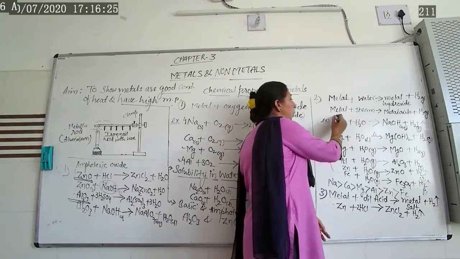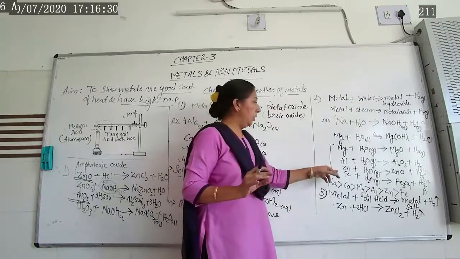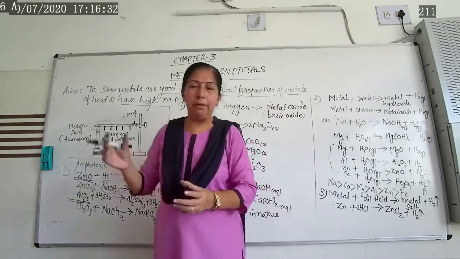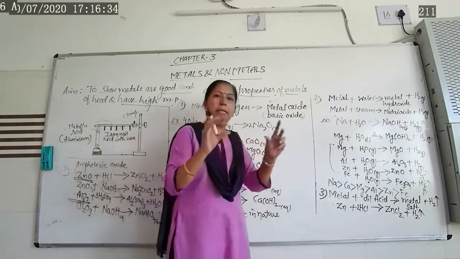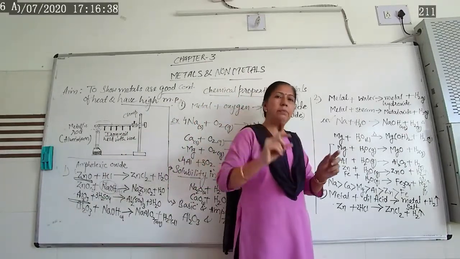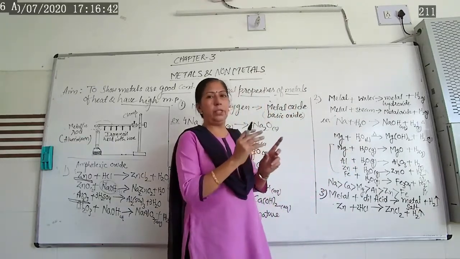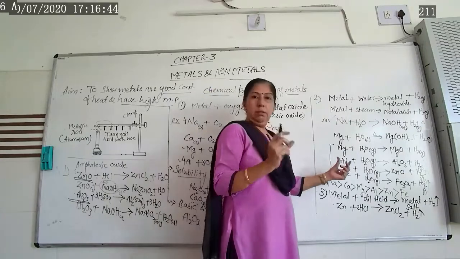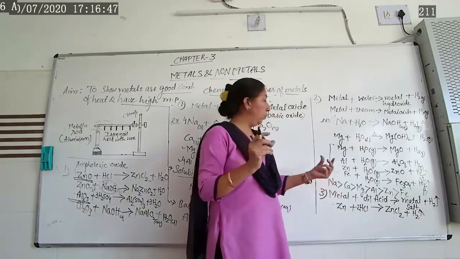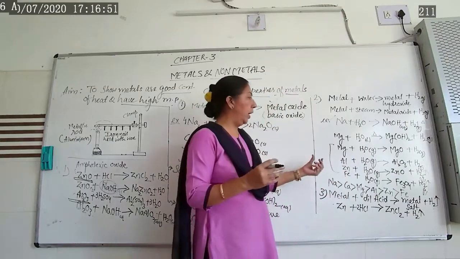Generally we are not taking sodium, potassium, such type of metal, but we are taking magnesium, aluminum, zinc and iron one by one. We are taking them inside the boiling tube. Hold the boiling tube properly and fix it with a stand, and then inside this glass tube you have to keep glass wool.